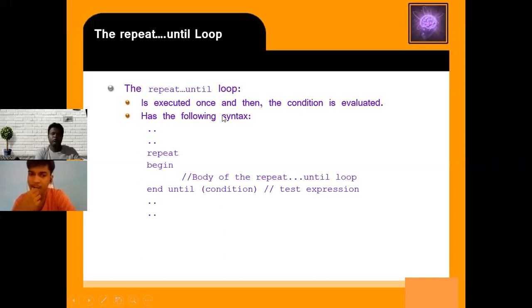It executes once and then the condition is evaluated, and it has the following syntax: repeat, begin and end. If your condition is true, then the statement within the repeat block is executed until your condition is valid, or true.